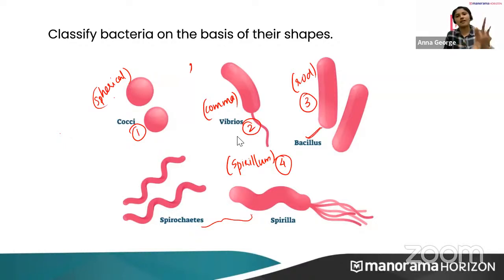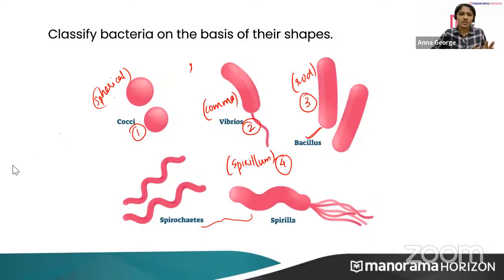So you can just remember these shapes. Sometimes we think it is not there in the textbook, so it won't be asked in the exam. But just remember these general things, so that you can answer and score there. So rod-shaped bacteria are called Bacillus. Spherical-shaped bacteria are called cocci. Comma-shaped bacteria are called vibrios, and spiral-shaped bacteria are called spirillum.